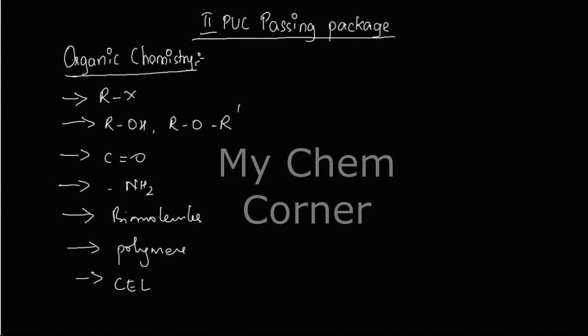Now, in the first 4 chapters, there are certain things that are very much common. What is more common in these 4 chapters are name reactions. So how are you going to learn them?